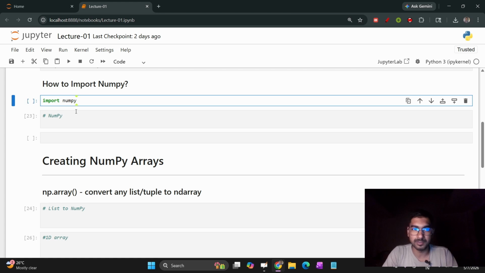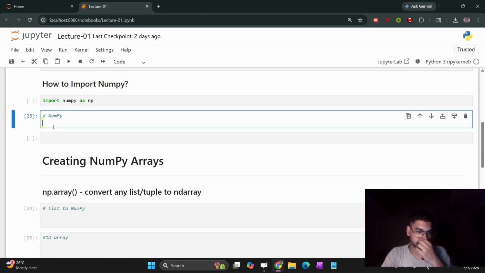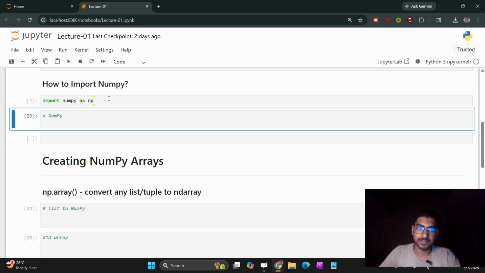Because we will be using NumPy constantly in this series and in our project, we rename it. For renaming, you can use an alias with the keyword as, import numpy as np. Now every time we want to use the NumPy library, we can use np. Let me run this cell. Now we have imported NumPy.